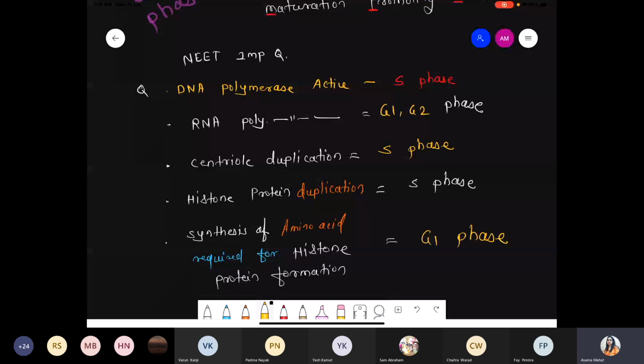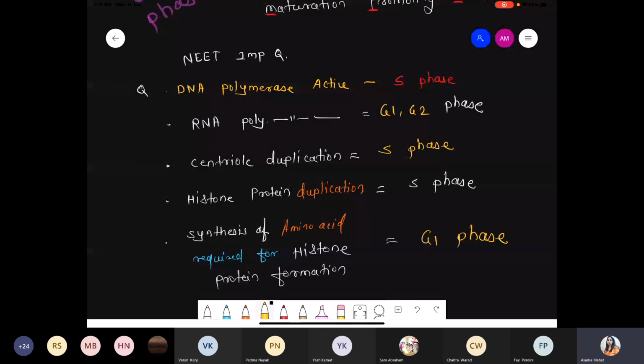Chalo. So any doubt from the interphase? With this we cover the entire interphase. Padma, Chaitra. Okay. Any doubt? Any doubt from the interphase? Okay, yes. Chalo. Now we exactly start with the division pattern, that is mitosis.